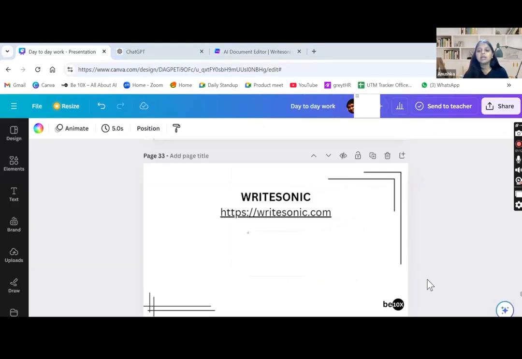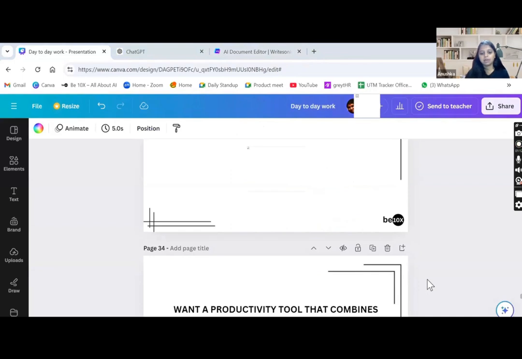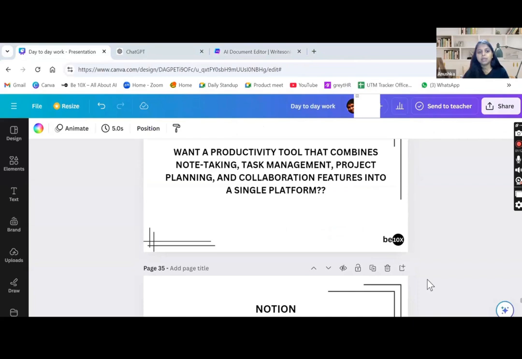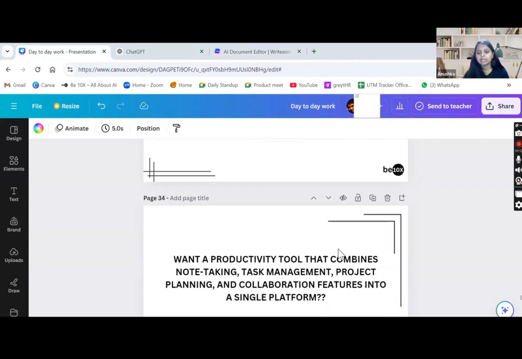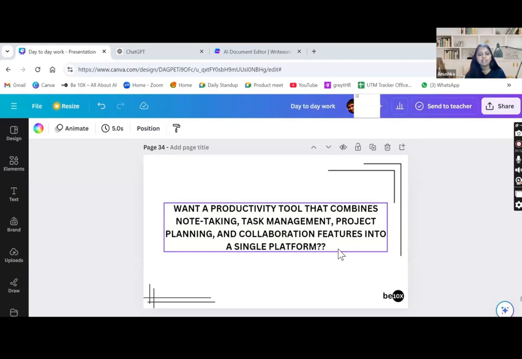Okay. Now let's come to the next thing. So guys, the next thing is about our productivity tool. Do you want a productivity tool that combines note taking, task management, project planning, and collaboration features into a single platform? Do you guys need a tool like that? Write yes in the chat box so that I can move further. If you guys need this tool, then only I will be sharing this tool. Okay, great.